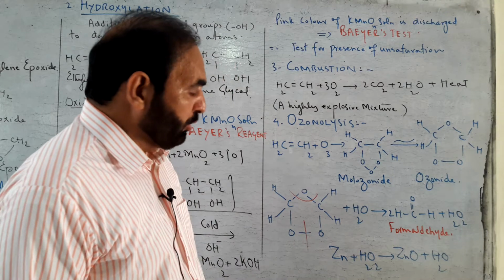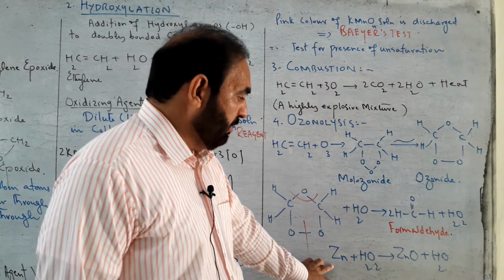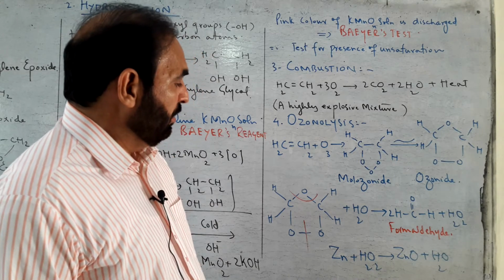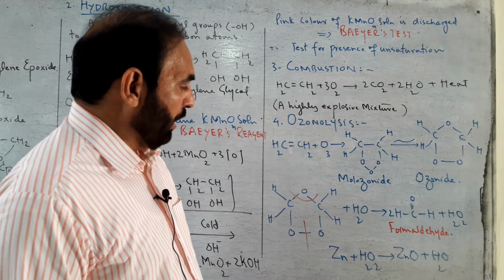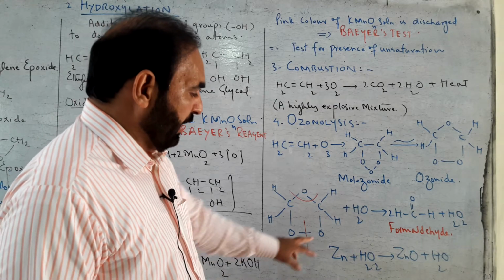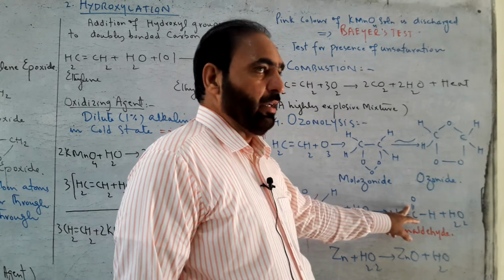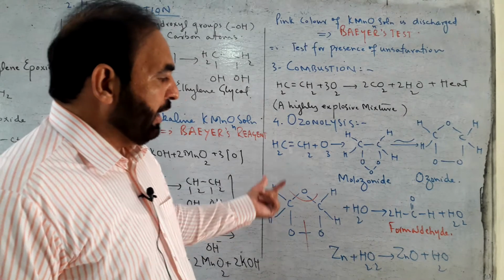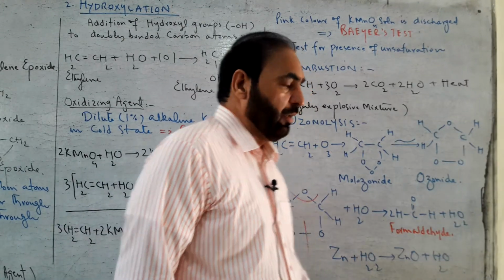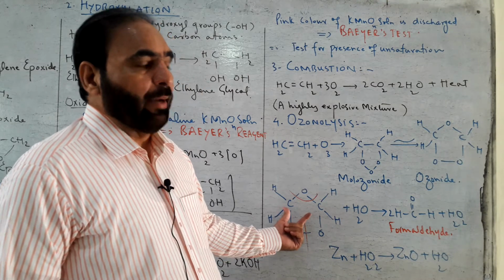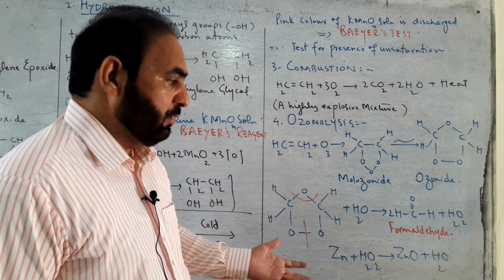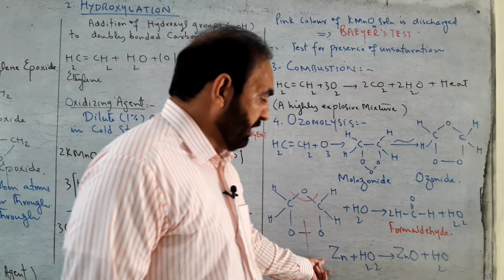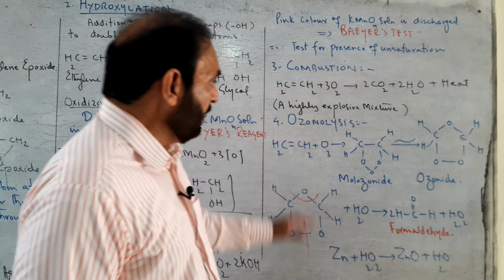Ozonide is reduced by using zinc in the presence of water into a carbonyl compound in which both carbon atoms of ozonide get attached with an oxygen atom through double bond. From 1 mole of ethene, we get 2 moles of formaldehyde. Both the carbon atoms go separately to a molecule of formaldehyde. Water gives oxygen to zinc, which is oxidized to zinc oxide.